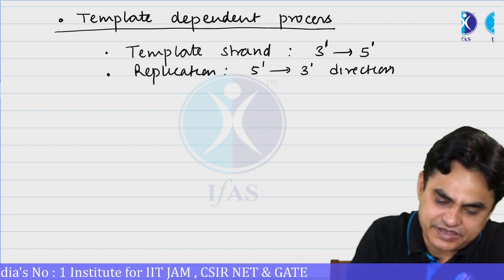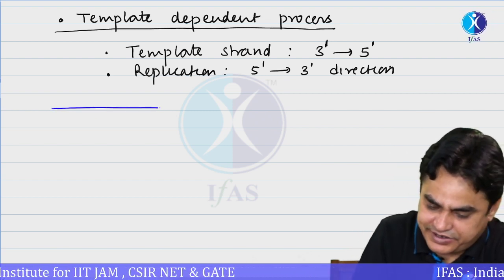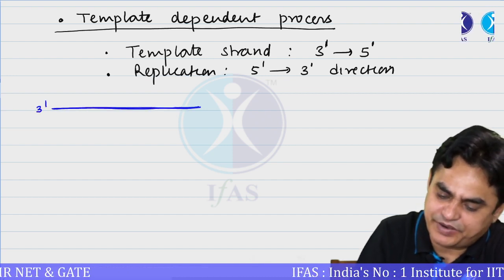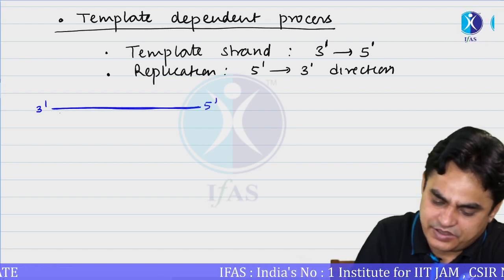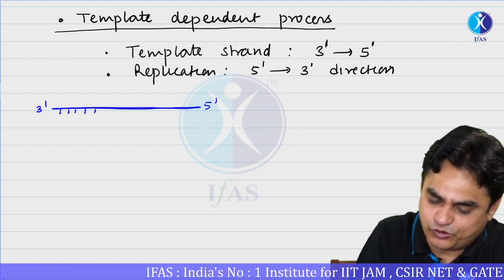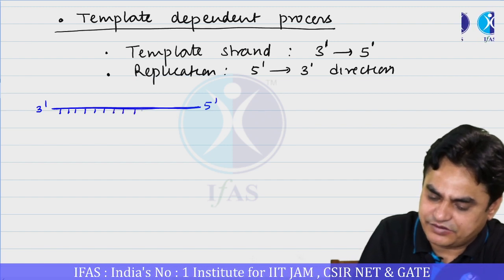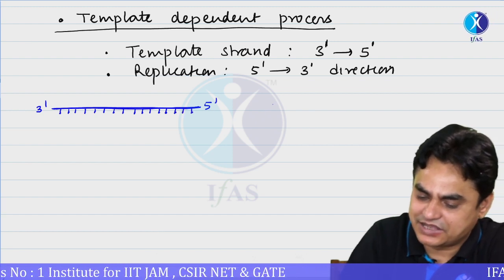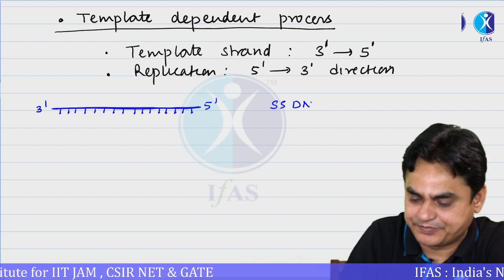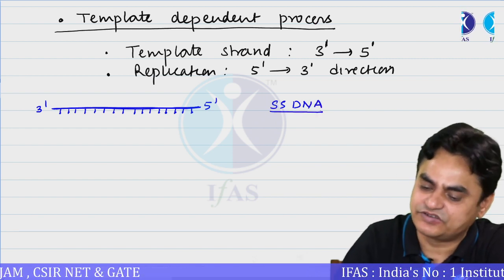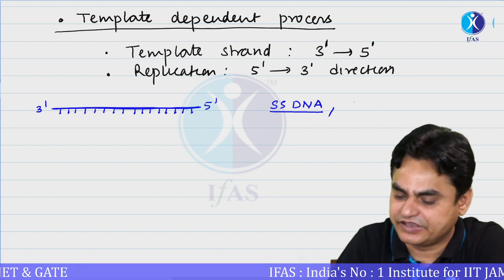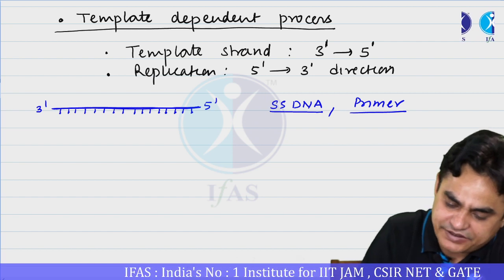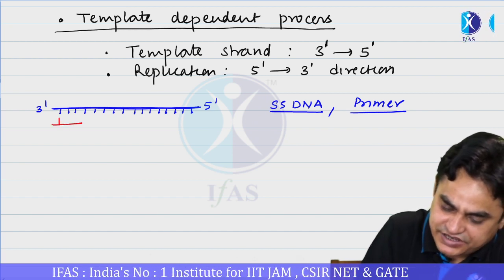That is, there must be some kind of template, and the template is 3' to 5', having some kind of nucleotides. Simply having a template is not sufficient. Template is basically the single-stranded DNA, but having a single-stranded DNA is not sufficient. Besides the single-stranded template, we also need a primer. So more accurately, we can say that the template primer junction is important.